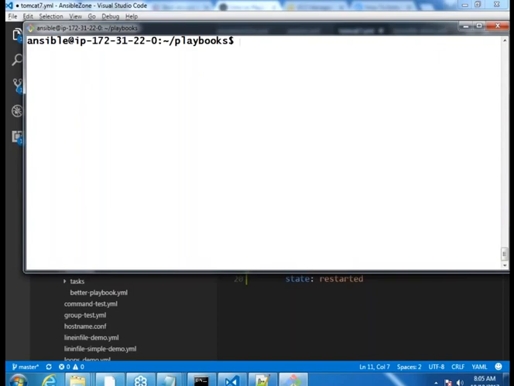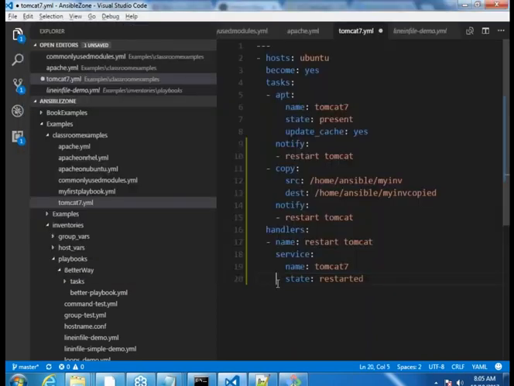But are we clear till this point? Okay, are we good about handlers and listeners? Yes. And the next thing which we have discussed is variables. So you can create variables for anything. I have defined two simple variables, but you can define package names, you can define states, you can define everything in variables, whatever you think can change in the future. For now I am just thinking that the package name and the folder paths might change in the future, so that's why I have only two variables. But if you think that is not the case, your configuration might undergo many changes. That means many variables. That's it. Fine.